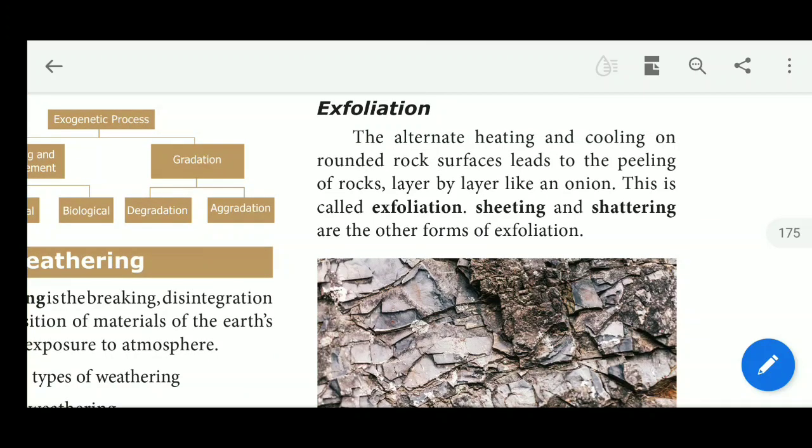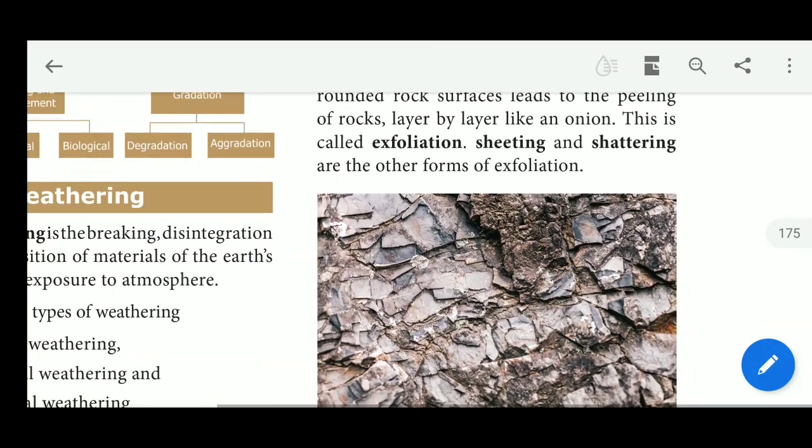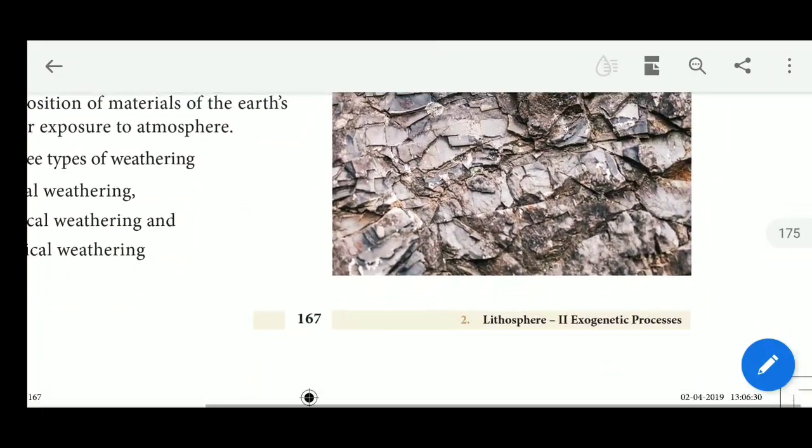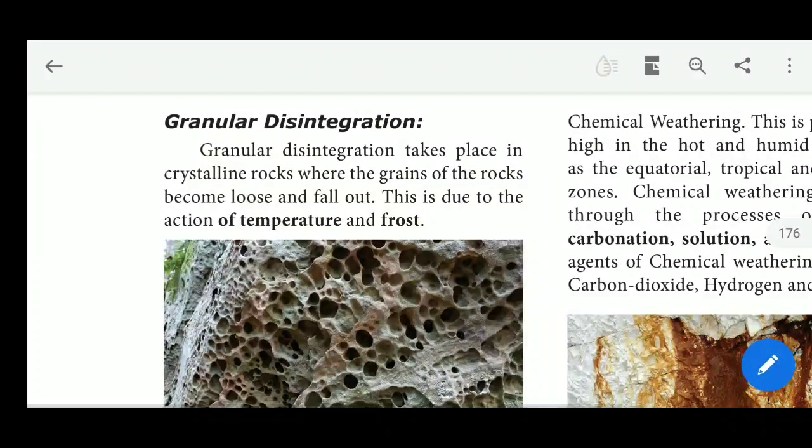This is called exfoliation. Sheeting and shattering are the other forms of exfoliation. There are two types of exfoliation here. First one is sheeting and another one is shattering. These are the two forms of exfoliation.